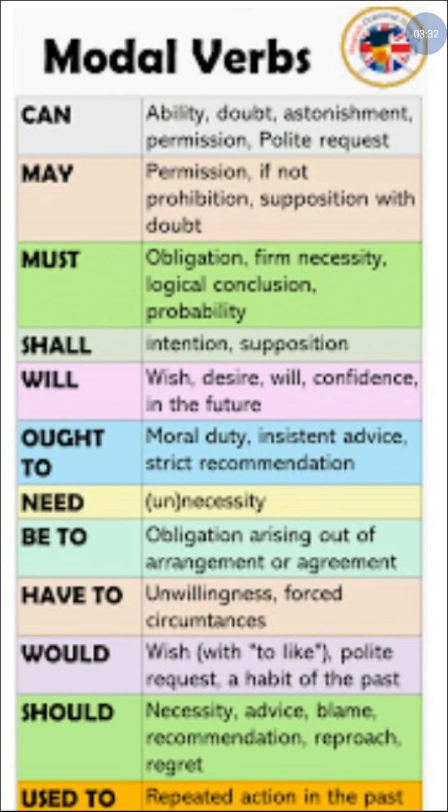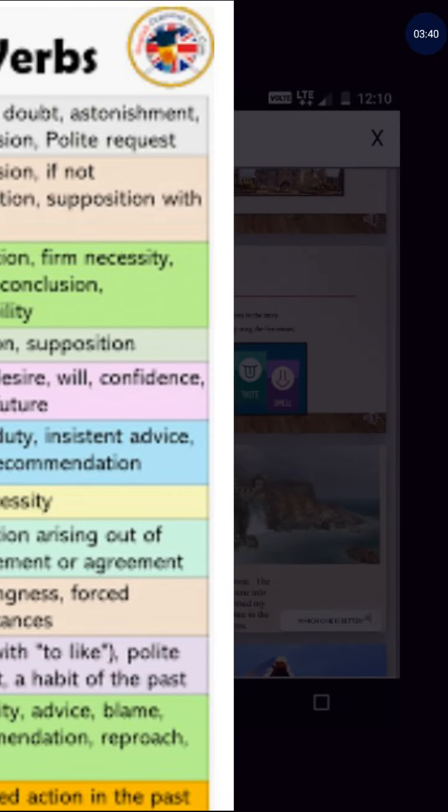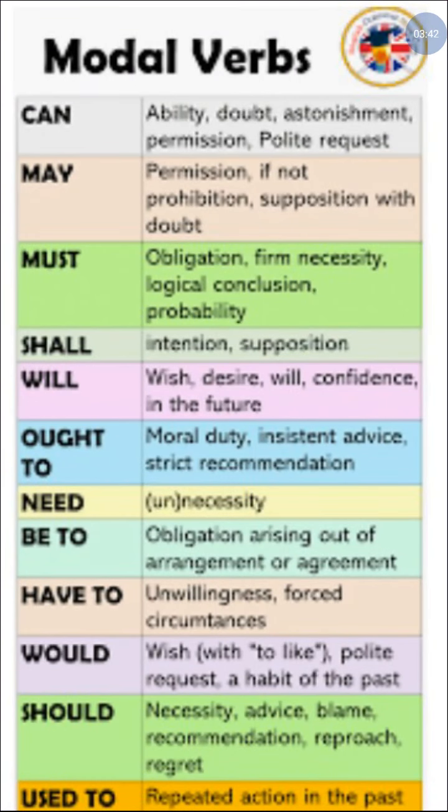Here I have shown it more colorfully. Can is used for ability, or for doubt, astonishment, permission, or polite request. Right? And may is used for permission. Like this, kindly go through this chart once.